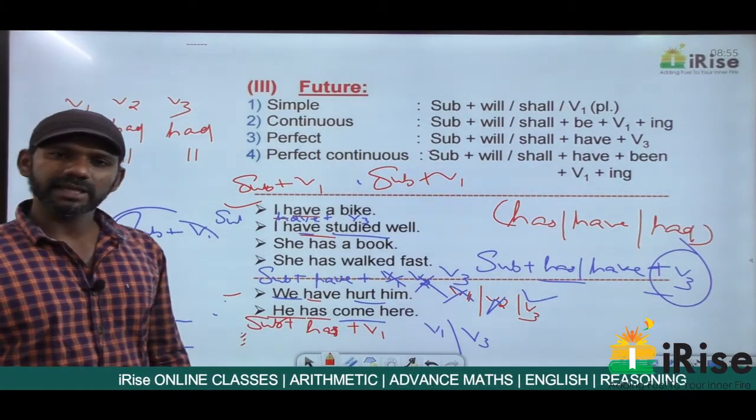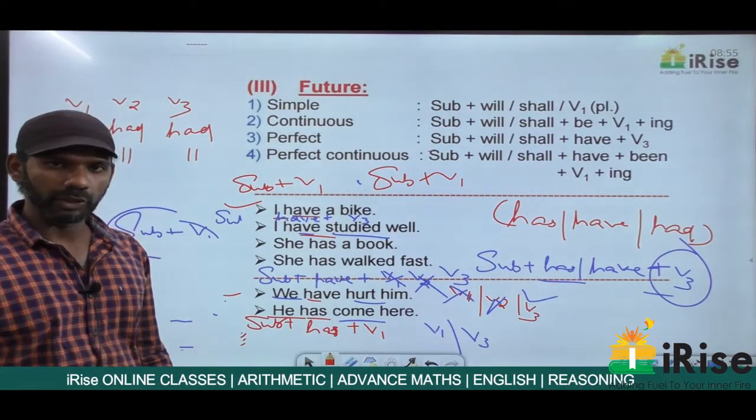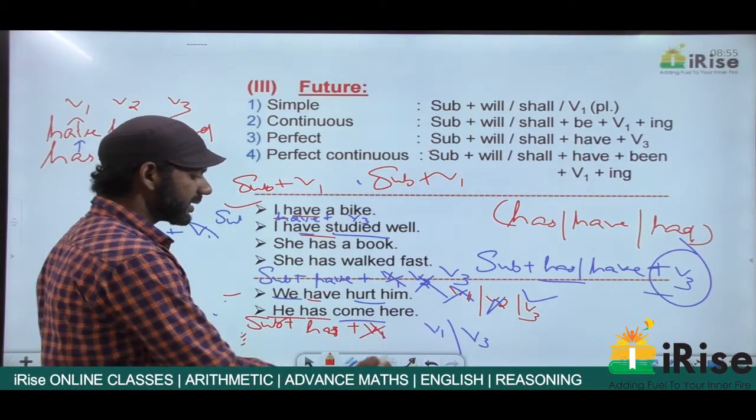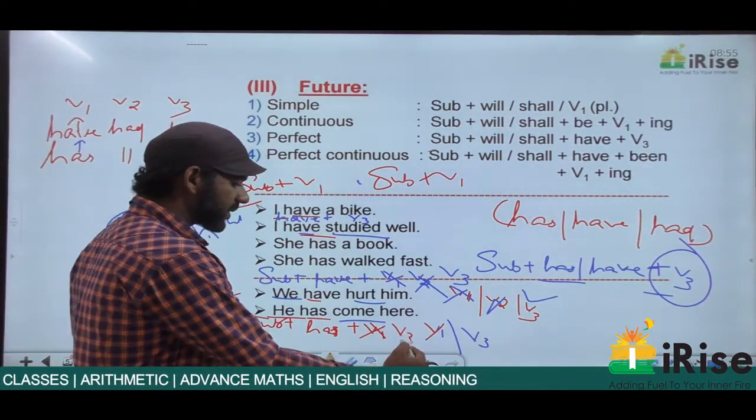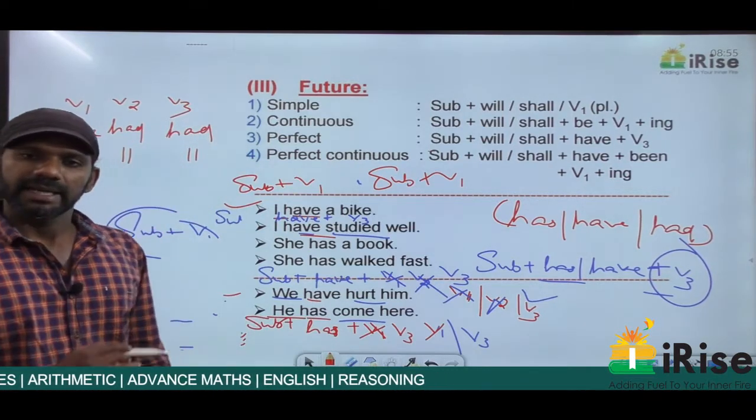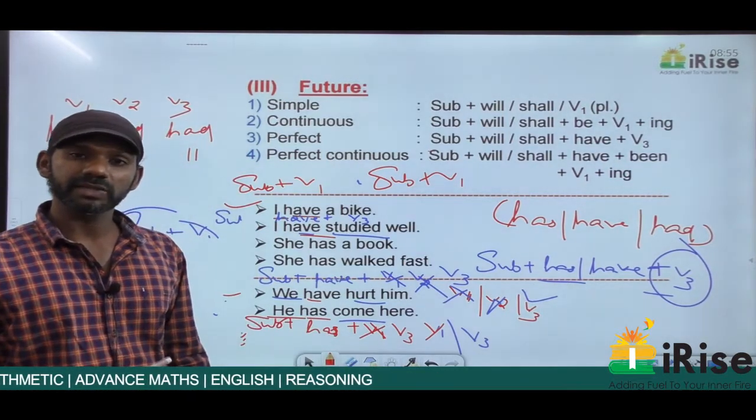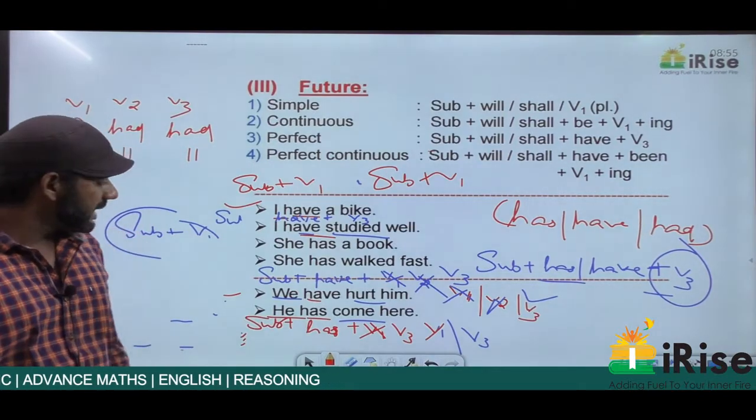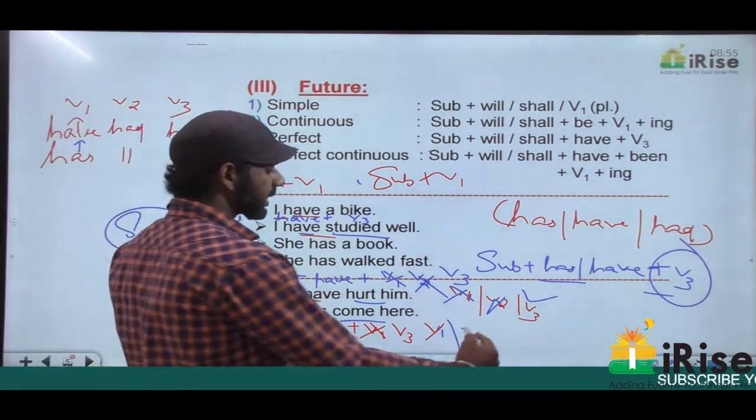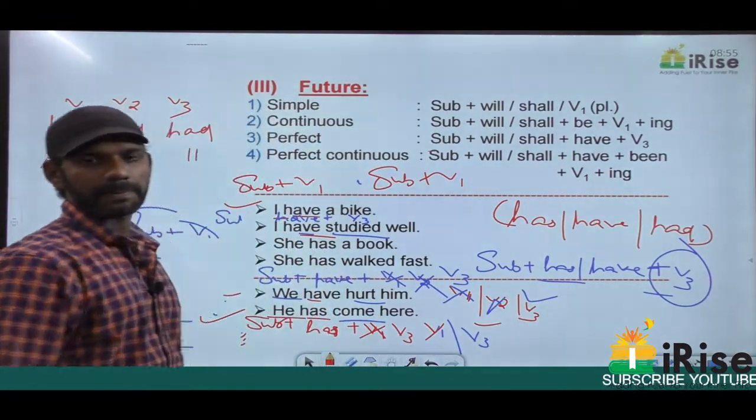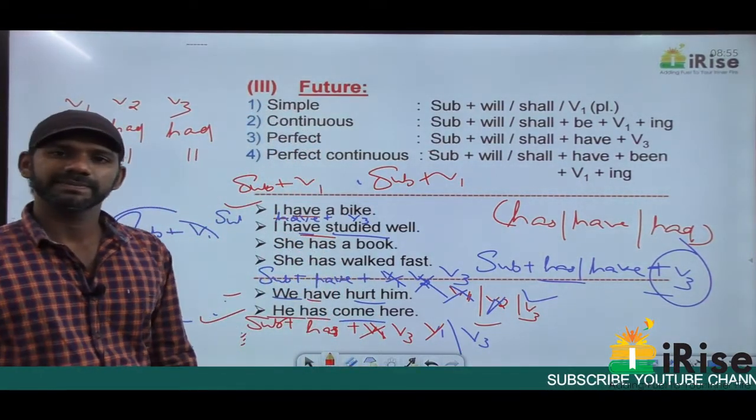Is there anything like subject plus has plus V1? No. So in this statement, come is not in the V1 form. Is there anything like subject plus has plus V3? Yes. And subject plus has plus V3 is a structure of present perfect tense. So this sentence is in the present perfect tense, and in this case, come is in the V3 form. Got it?